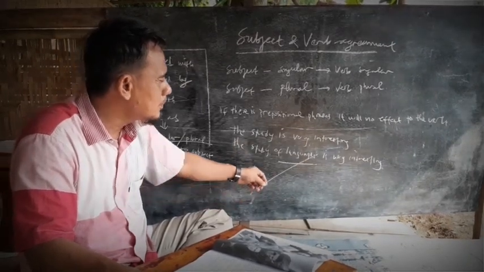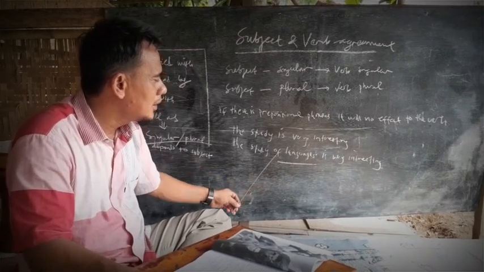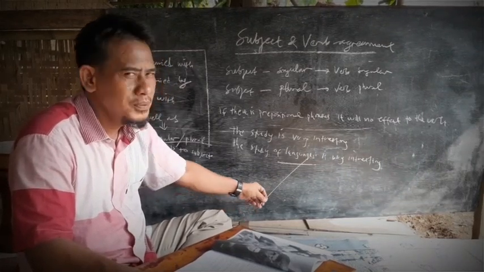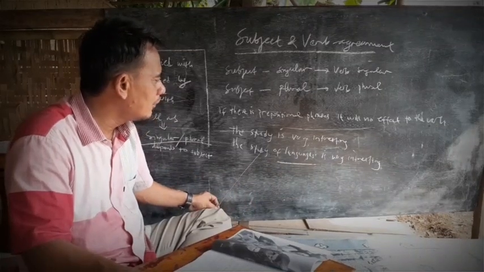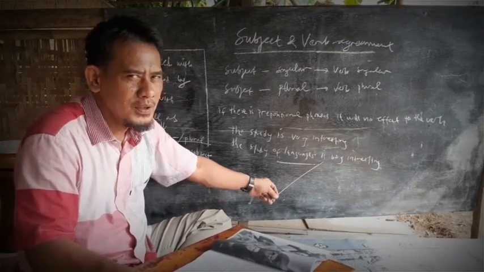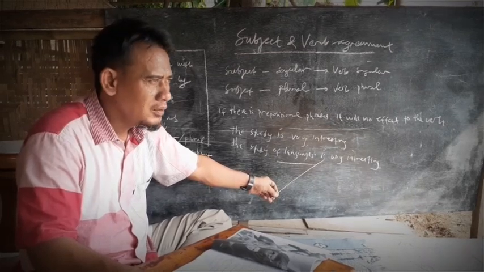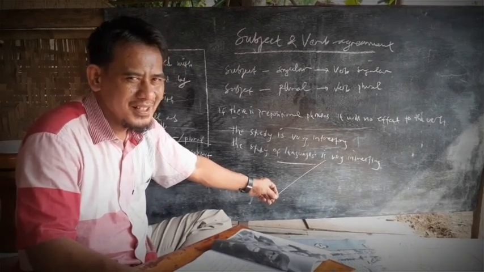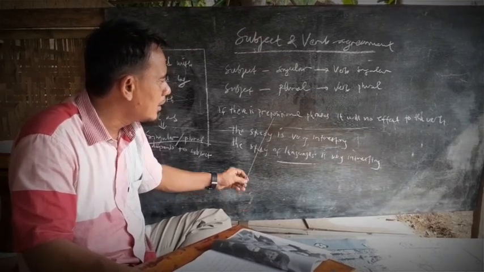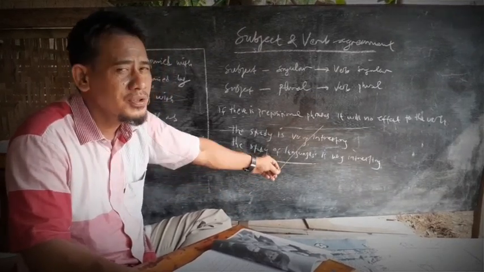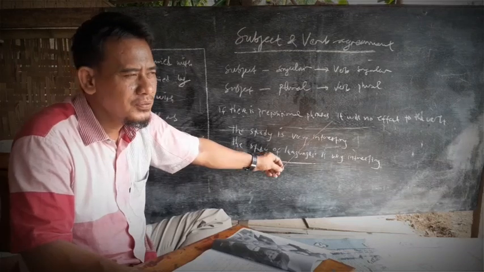But if we put a prepositional phrase here, with languages as a plural word, it is difficult for us to know whether the verb should be written as are or is. Because we have already known now, this is only a prepositional phrase. A prepositional phrase is not counted to disrupt the verb.